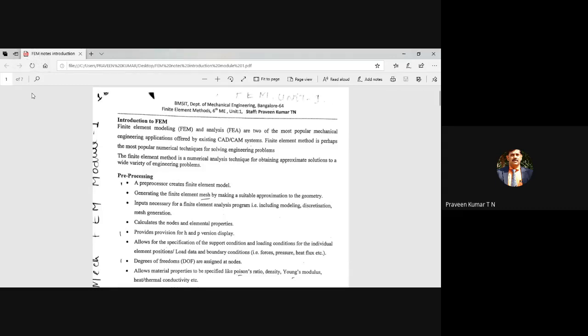Most MNCs, even Infosys, have a separate computer aided engineering CAE analysis section. Even HCL, they are doing a lot of work. Even TCS also has a separate one. Even Mahindra also has a separate CAE section. Most of the MNC companies, even Indian companies, have a separate CAE division.